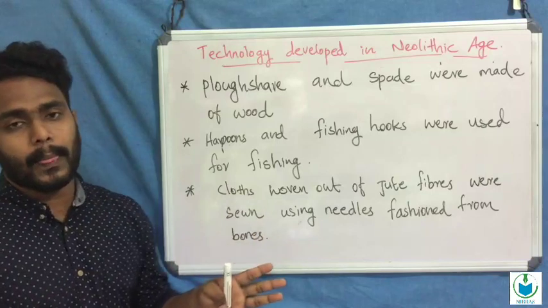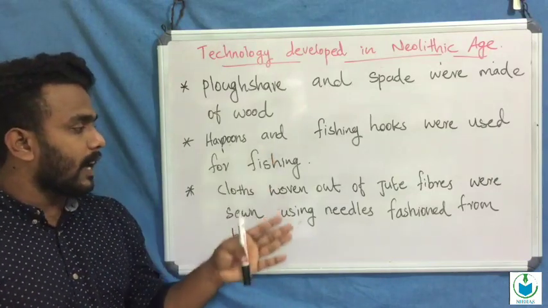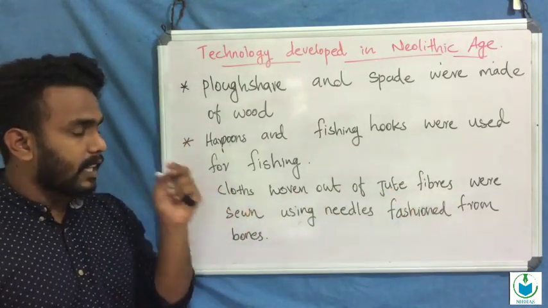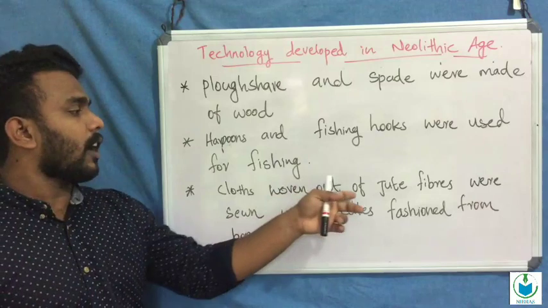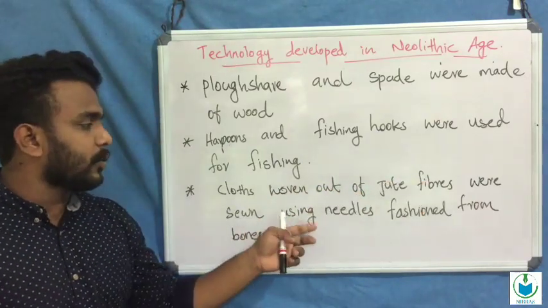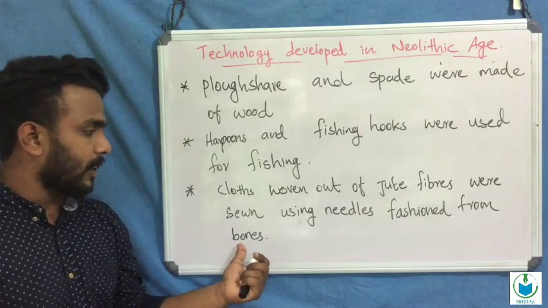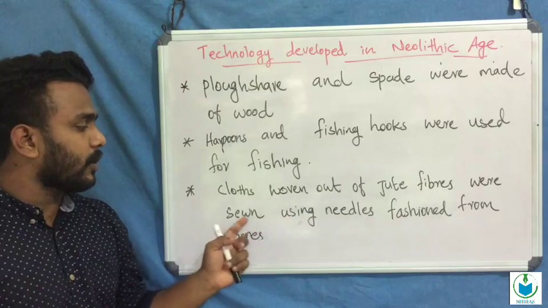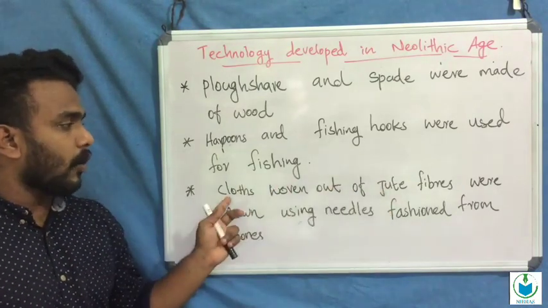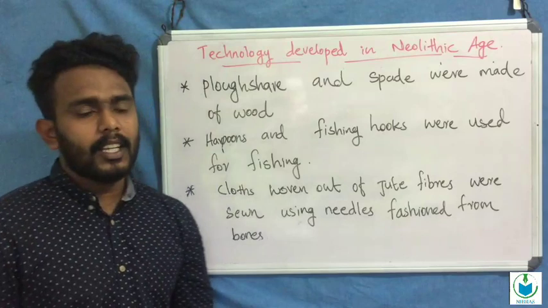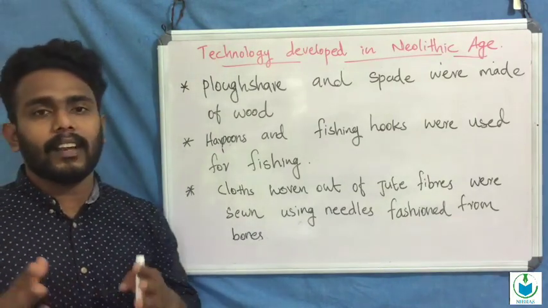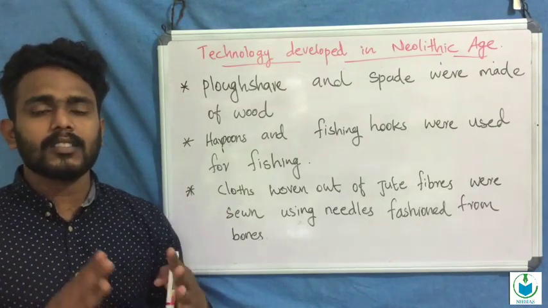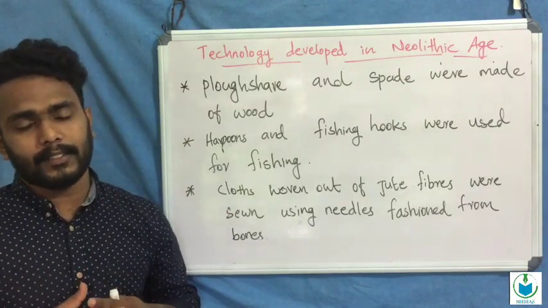Also the clothes. Neolithic man wore clothes woven out of jute fibers, sewn using needles fashioned from bones. So we can conclude that bone needles were used for sewing clothes of jute fibers. These are the technological developments in the Neolithic period.